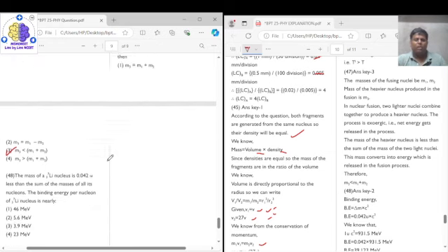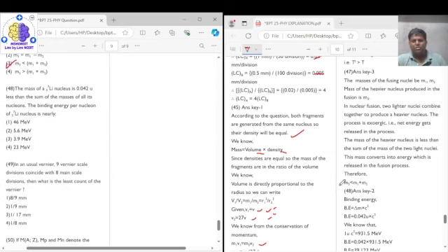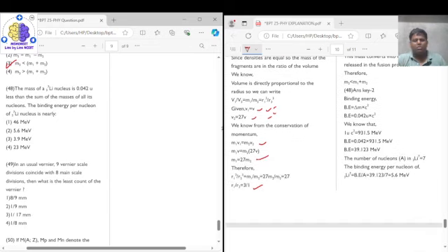Now coming to question number 48. Question number 48 says that the mass of lithium nucleus is this much less than the sum of the mass of all its nucleons. Means they have given you the mass defect over here. This quantity is mass defect. The binding energy per nucleon for this is, so binding energy first if we calculate, this is the mass defect.